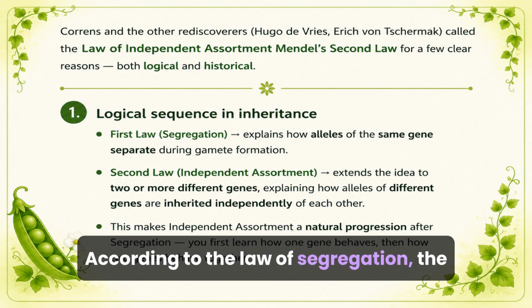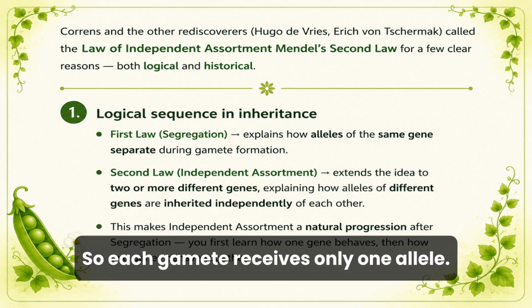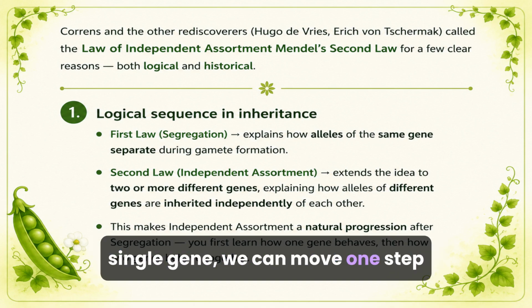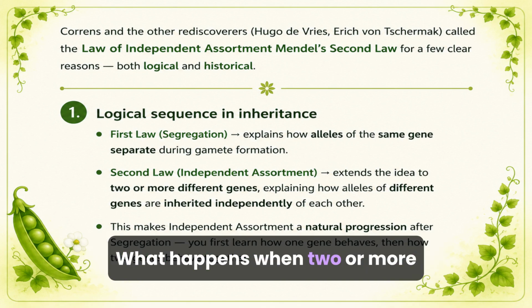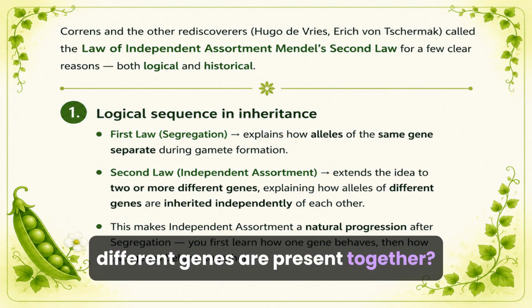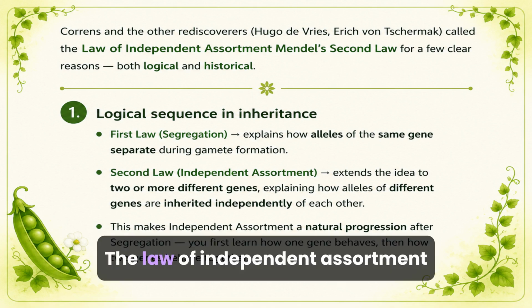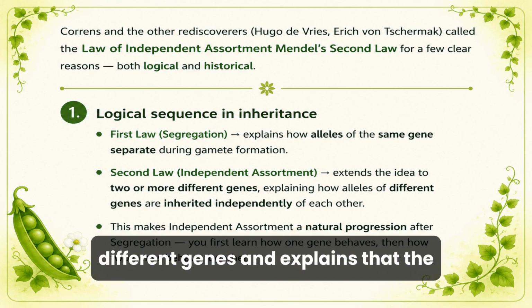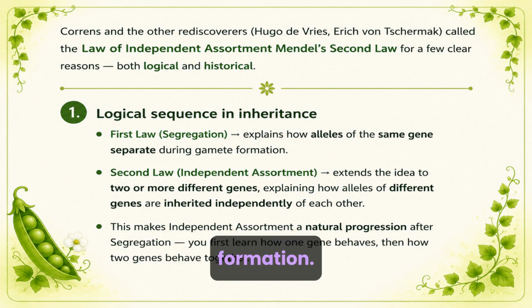According to the law of segregation, the two alleles of the same gene separate during gamete formation, so each gamete receives only one allele. Once we understand the behavior of a single gene, we can move one step further and ask an important question. What happens when two or more different genes are present together? This is where the law of independent assortment comes in. The law of independent assortment extends the idea of segregation to different genes and explains that the alleles of different genes assort independently during gamete formation.